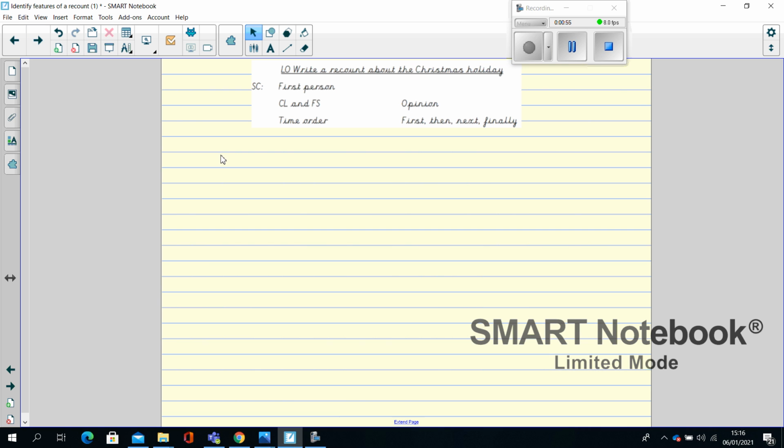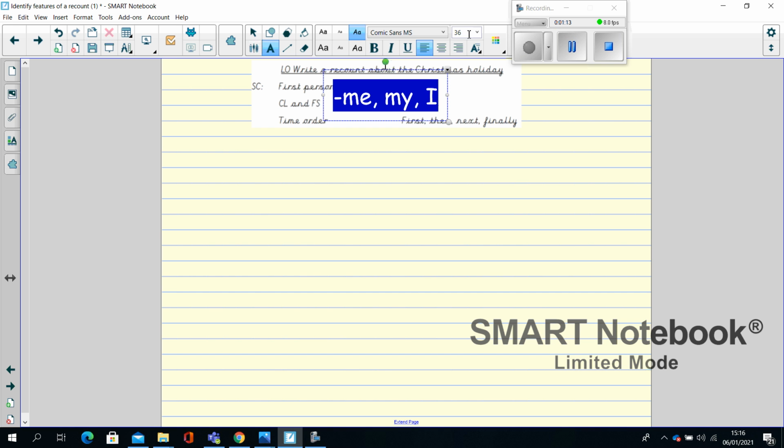So if we look at our success criteria for our recount, the recount needs to be written in the first person. So as I reminded you yesterday, that means you need to use the words me, my, I, because you are writing it as if you were saying it.